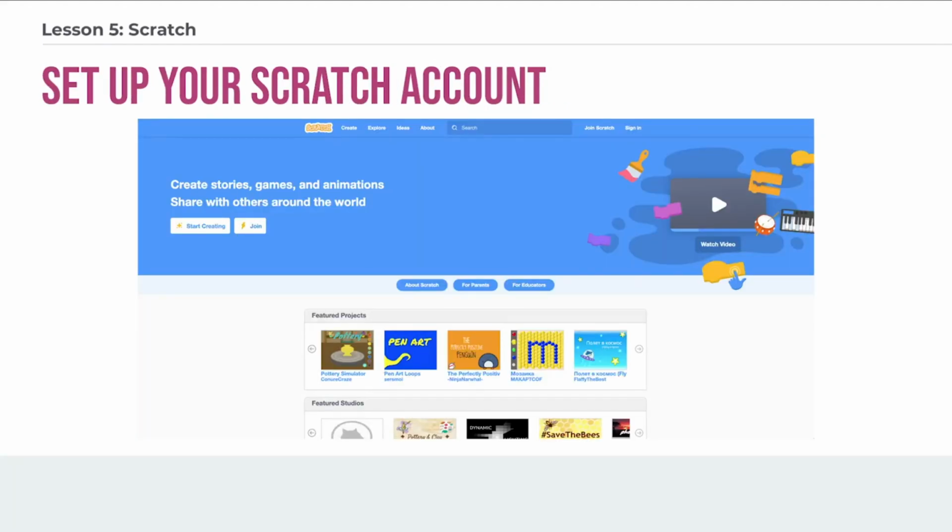Scratch is great because once you create an account, you can create programs and set up different sprites and all kinds of things, and it will save it under your account. So you really won't have to worry about saving your Scratch project somewhere else like a Google Drive, because they will all be saved to your account. You should pause the video right here and refer to the instructions under creating your page.